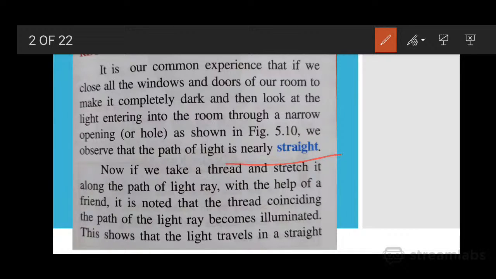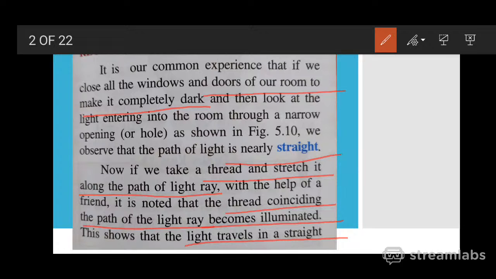For example, when you close all the windows and early in the morning open the door of the room, what happens? It is completely dark, and then you see the light entering the room. And when you take a thread and stretch it along the path of the light ray, you will find that the thread coincides with the path of the light ray and becomes illuminated, and you get a straight line. So you can say that light travels in a straight line.